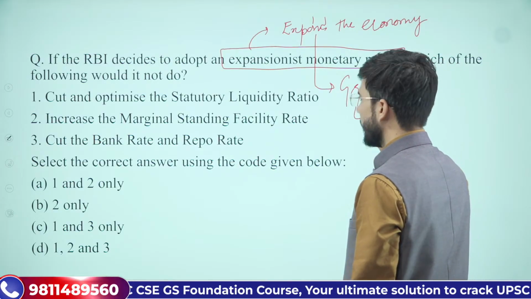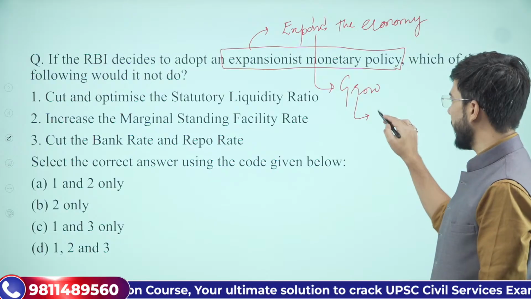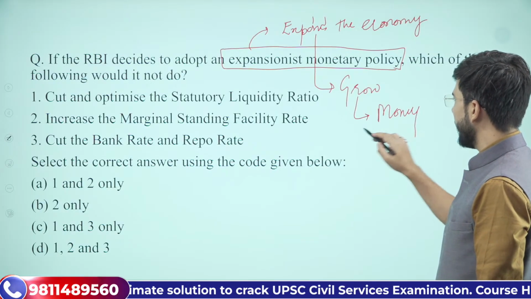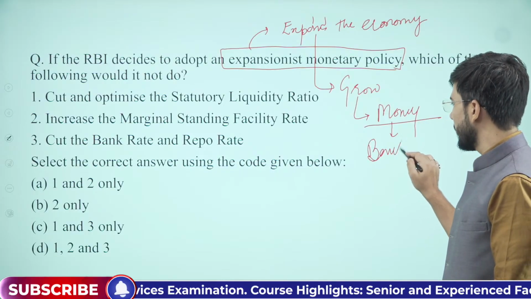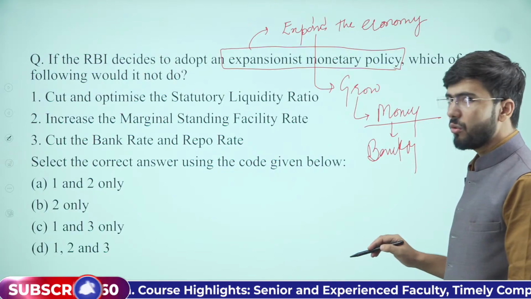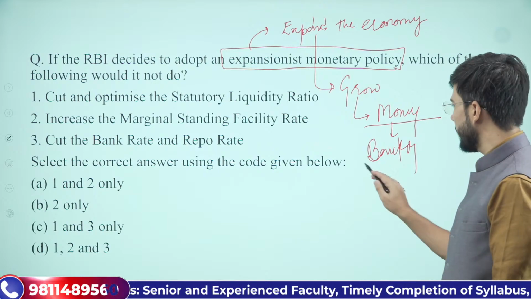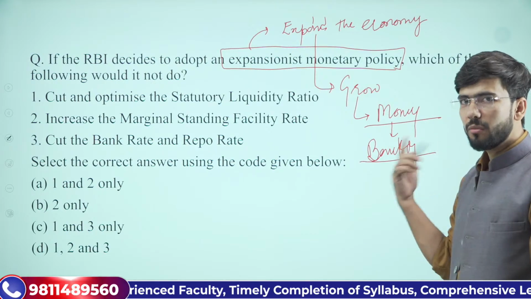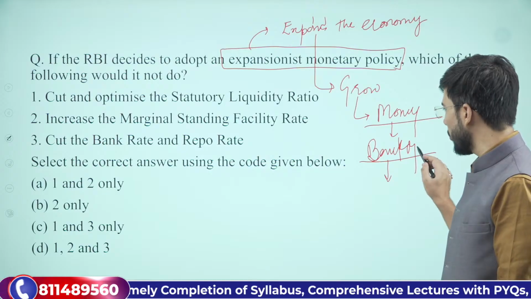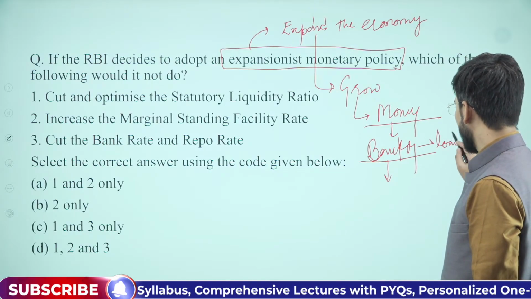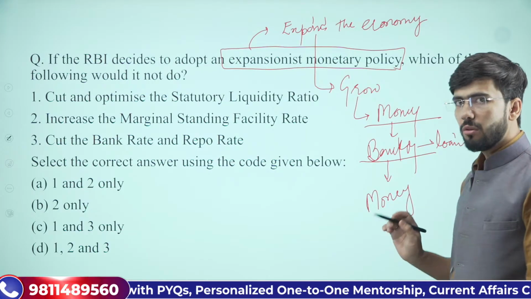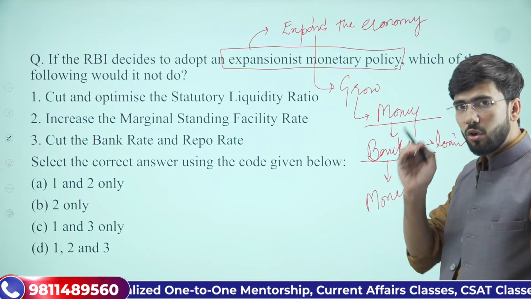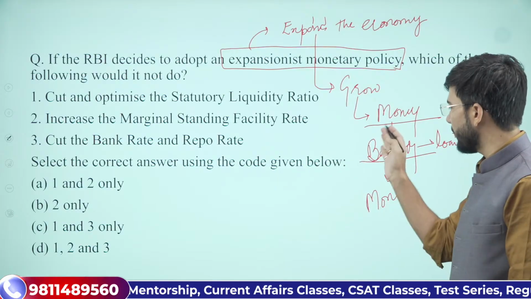If you want to grow the economy, the fuel to economy is money, and where from you get this money is from the banking sector, because all the loans are generated by banking sector only. And if you want to promote banking sector and more loans from banking sector, you need to provide easy money. You need to provide low cost money or low interest based money for banks.